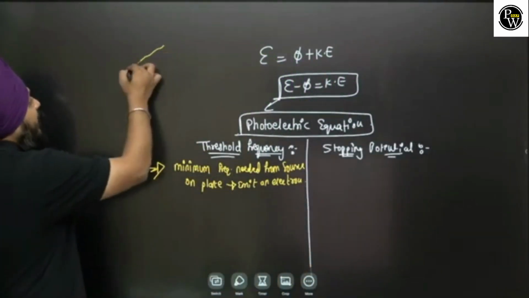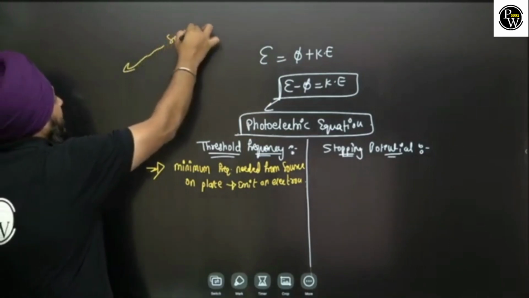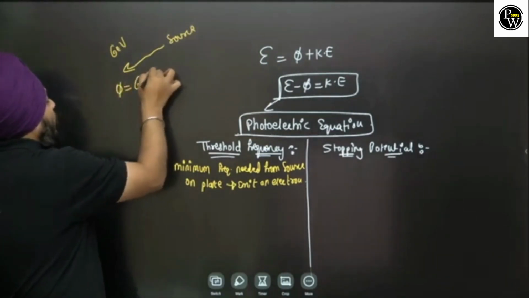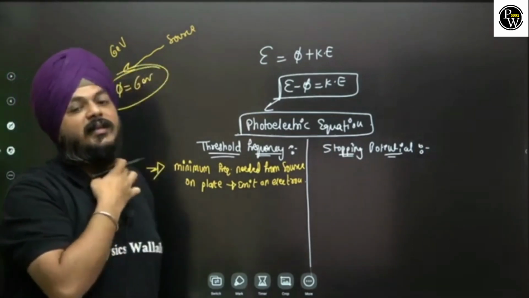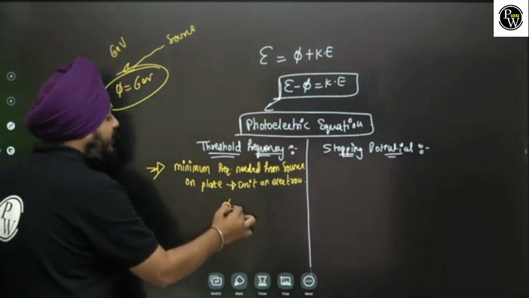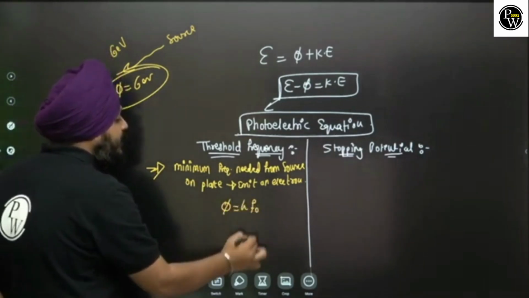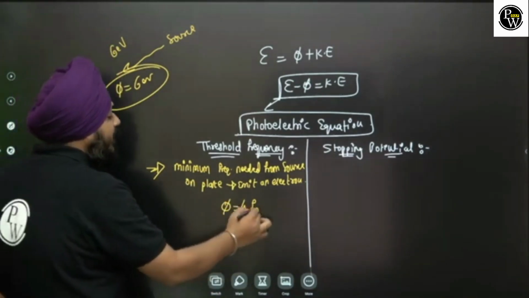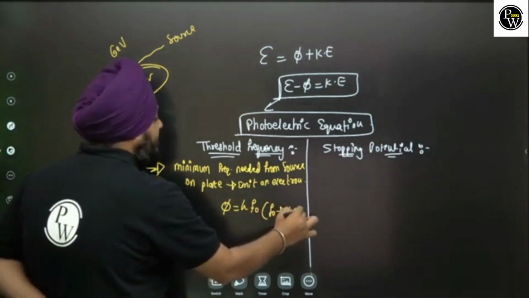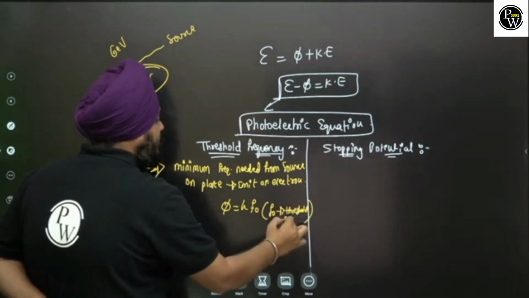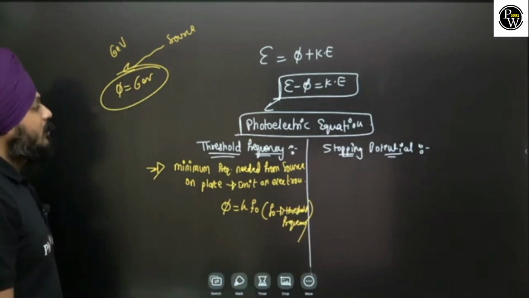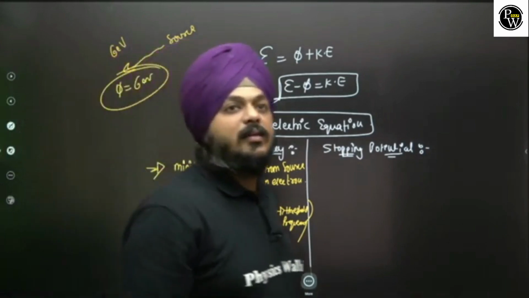Suppose the source is giving 6 electron volt and the work function is 6 electron volt. Everything will get consumed. So here I can say the work function is equal to h f0, where f0 is the threshold frequency.